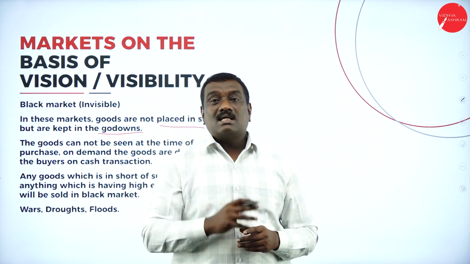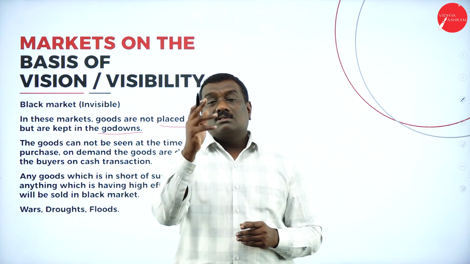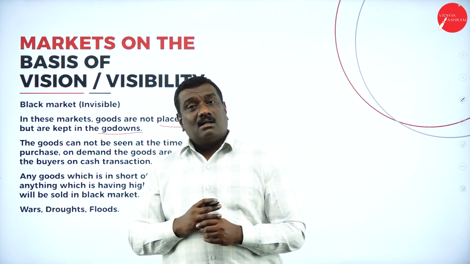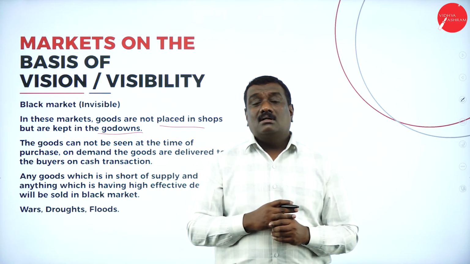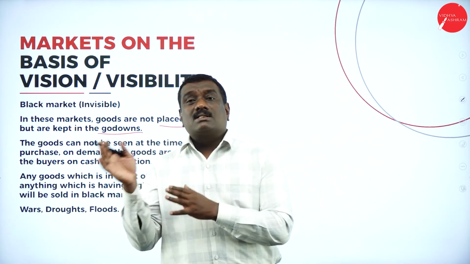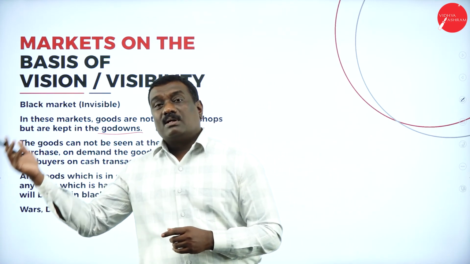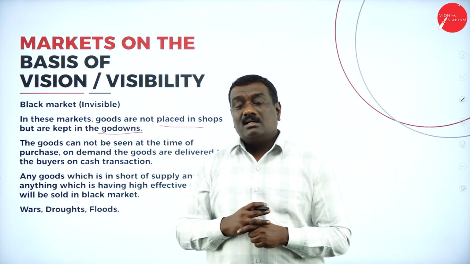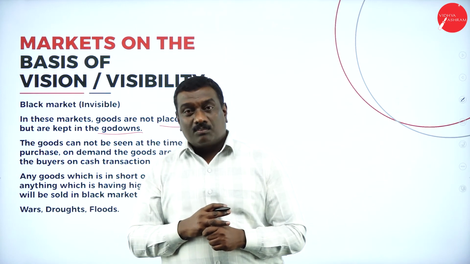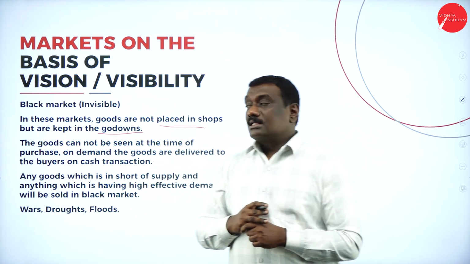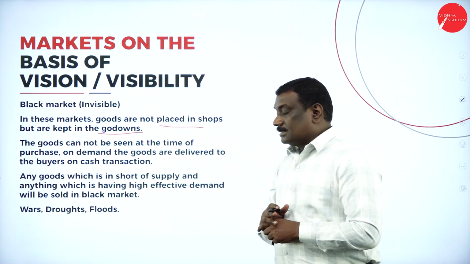I gave an example about the film ticket. When you purchase it at the counter, it may be 200 rupees, but when you purchase in the black, it may be 500 or it may cost 1000 rupees also. So that is about the black market.